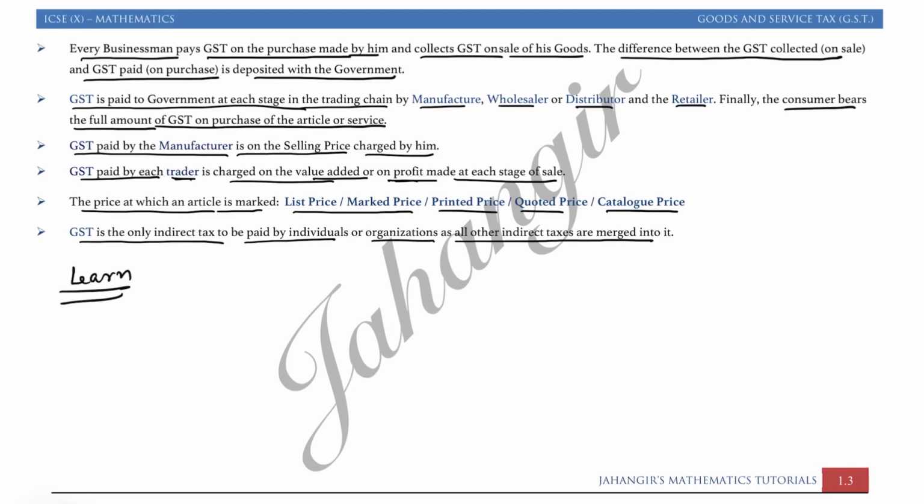In this, what we had learned about the manufacturer is that whenever they ask about the tax paid by the manufacturer to the government, you have to find it on the selling price. Tax liability of the middleman: wholesaler, distributor, retailer, trader, these are all middlemen. The middleman's tax liability is on the profit which they make, or output minus input tax. And lastly, the customer is the only one who bears the whole GST amount, because he is the one who is going to use the articles or goods.